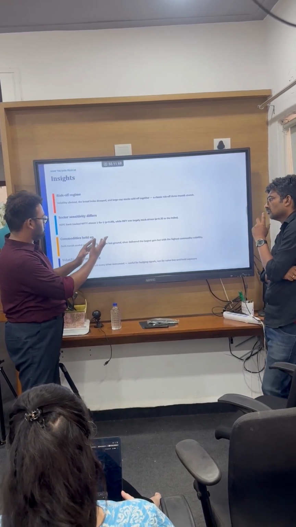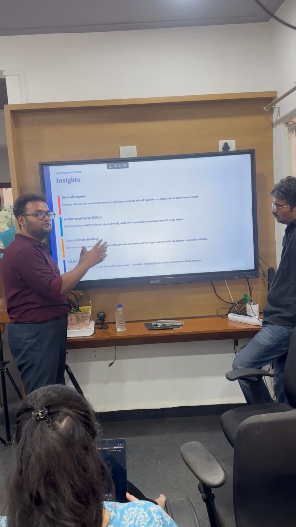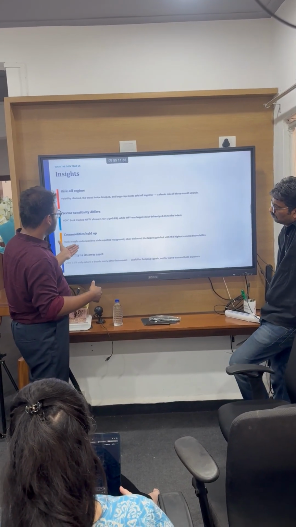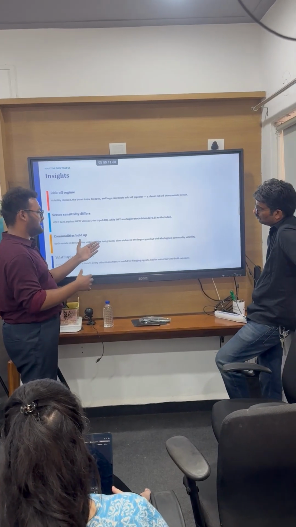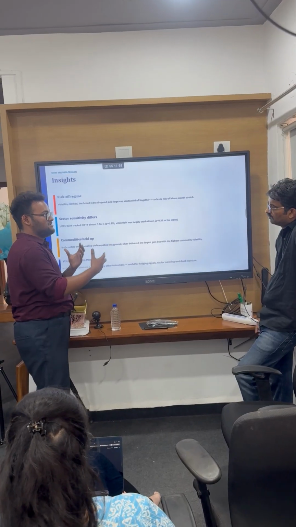There was not much difference between IT and banking sector. They were both moving in a similar direction, and commodities held up. Both metals ended positive, while silver was the largest gainer. Most of the commodities were traded, and people made profits.